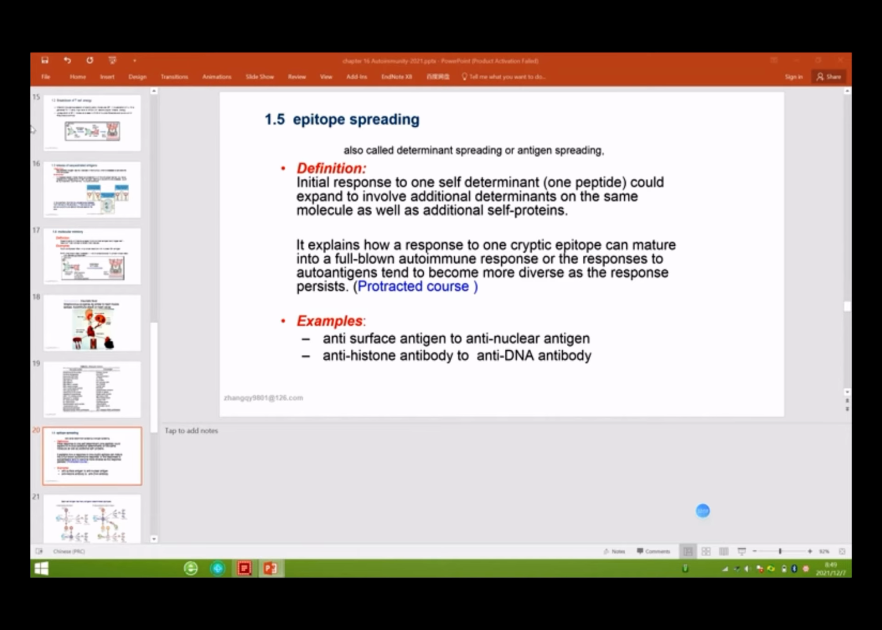Okay, so another mechanism is called epitope spreading. What is an epitope?